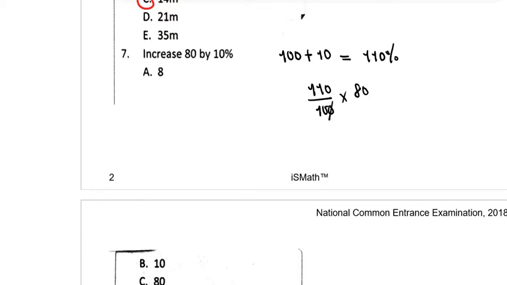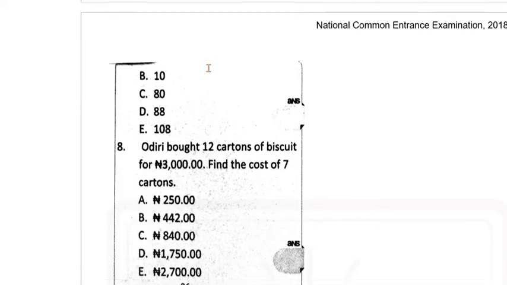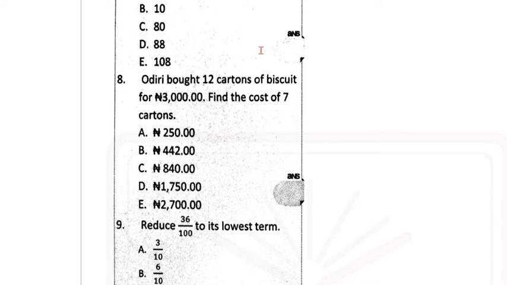So we have 0 cancels, 0 cancels, and you have 11 times 8, which will give you 88. So the correct option there should be option D. We'll go to the next question there.